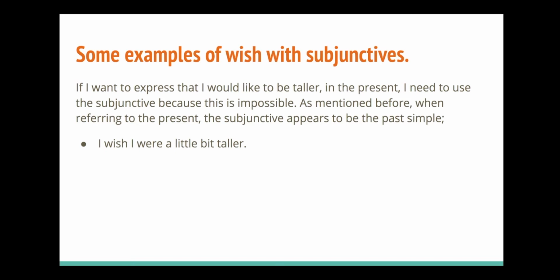We can see in this example that I'm not saying I wish I was a little bit taller. I could say that, and it's not wrong. But because this is the subjunctive, it's preferable, it's better to use were for all persons. I wish I were a little bit taller. I wish she were a little bit taller. I wish we were a little bit taller. This isn't the past simple. This is the subjunctive referring to the present, but it looks a lot like the past simple.